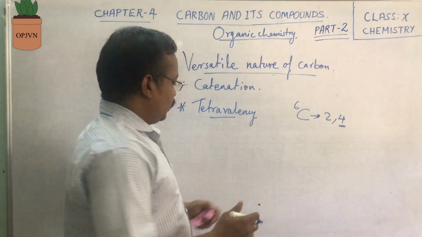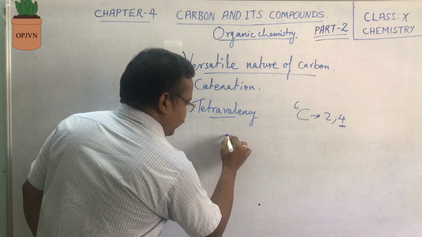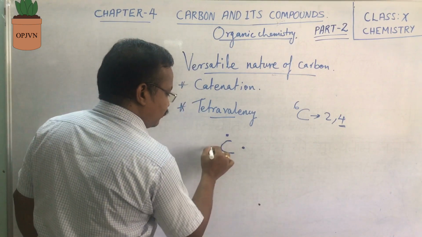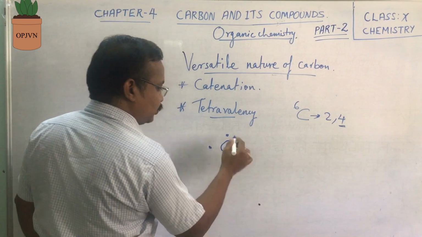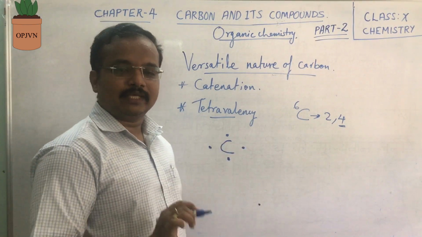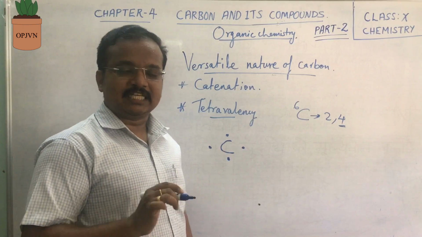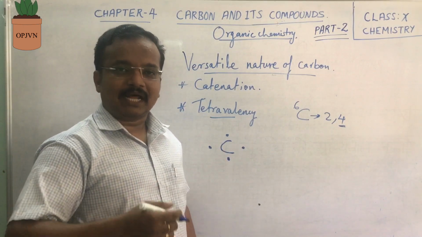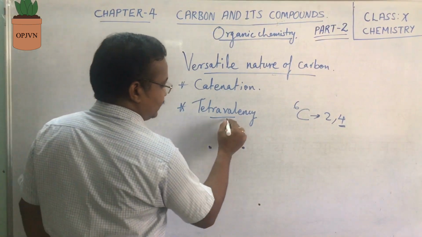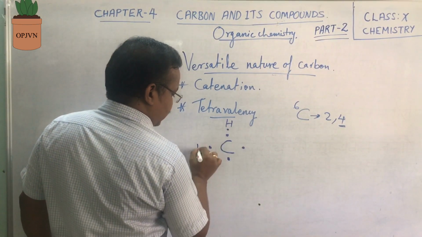So carbon needs to get 4 more electrons to attain its octet configuration, so that it will have stability, or we can say it attains the noble gas configuration.